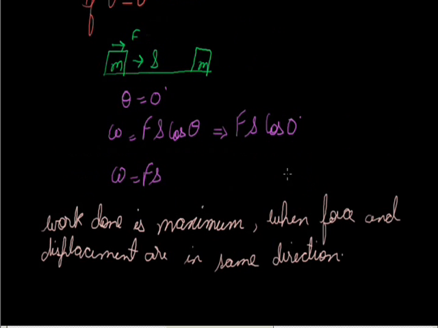So if it is given that they both are acting in the same direction, then we can also apply Fs directly. But never forget that theta also exists and there is a factor which affects it.